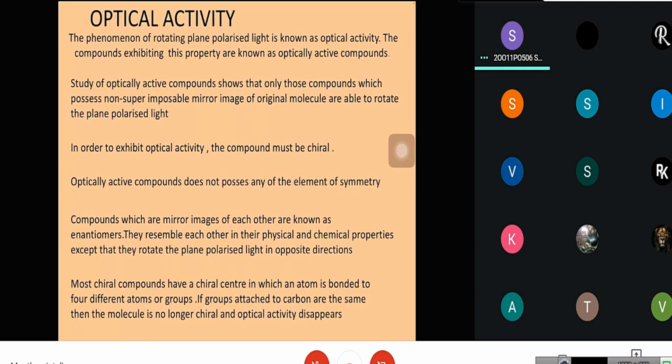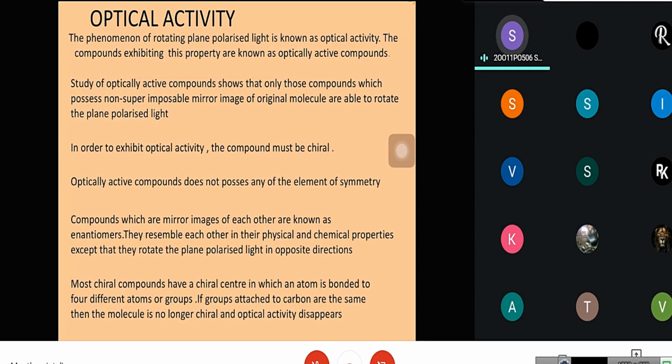Optical activity. The phenomenon of rotating plane polarized light is known as optical activity. The compounds exhibiting this property are known as optically active compounds. Study of optically active compounds shows that only those compounds which possess a non-superimposable mirror image of the original molecule are able to rotate the plane polarized light. In order to exhibit optical activity, the compound must be chiral, as we already discussed what is chirality. Optically active compounds don't possess any element of symmetry.